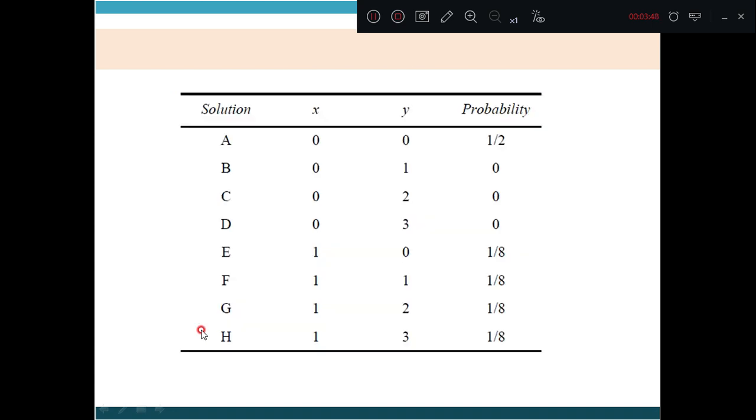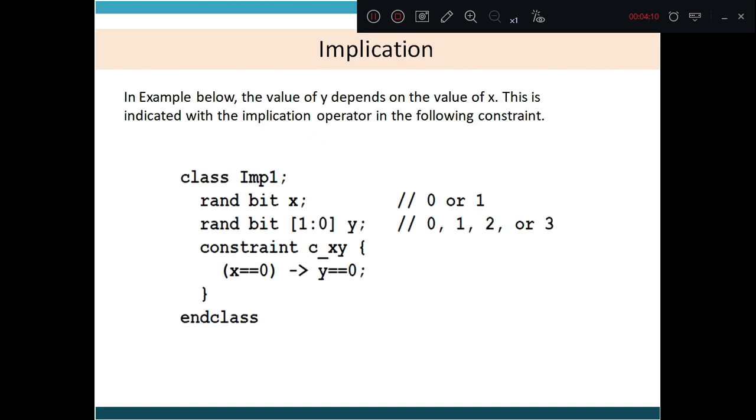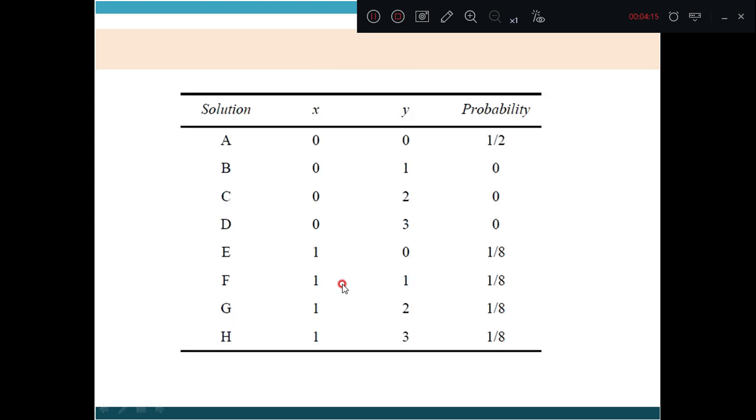Now what is the probability we have to see? The solutions are A to H, with x and y values remaining the same. x can take the value 0 or 1 because it is declared as a bit, whereas y can take values between 0 to 3, that is 0, 1, 2 and 3, because it is 2 bits. And we have the constraint: when x is equal to 0, y has to take the value 0. So when x is equal to 0 and y is 0, what is the probability of occurrence?